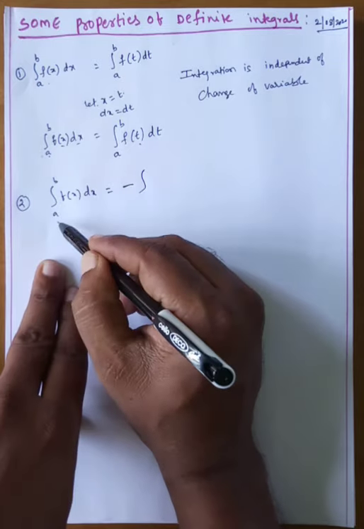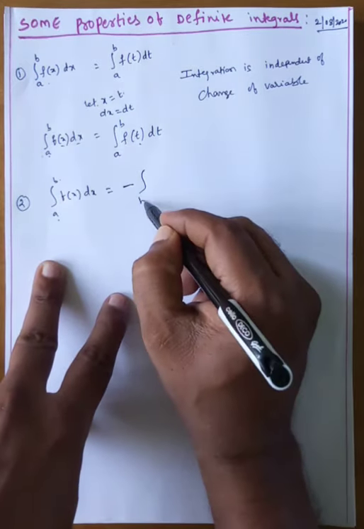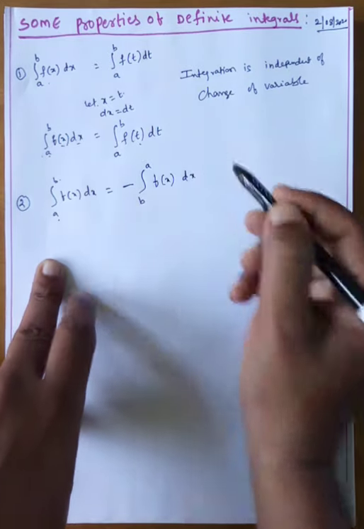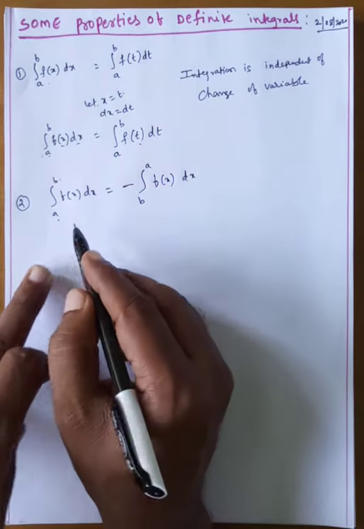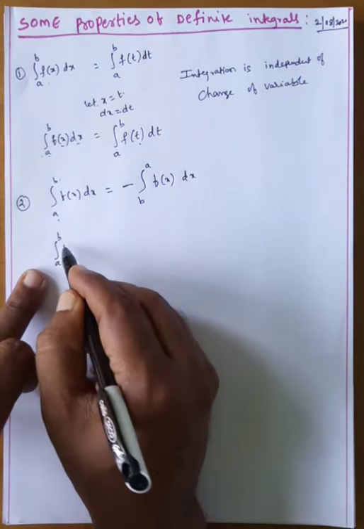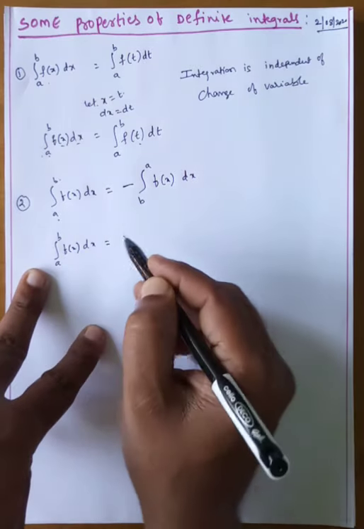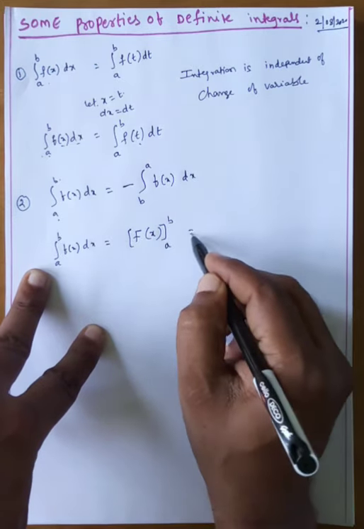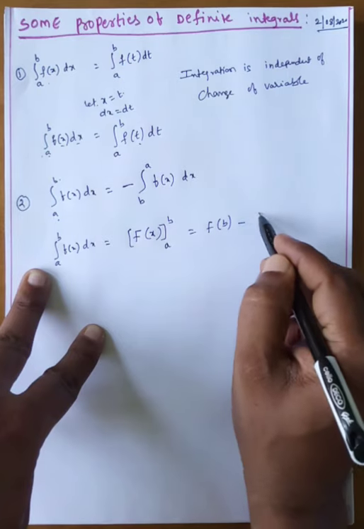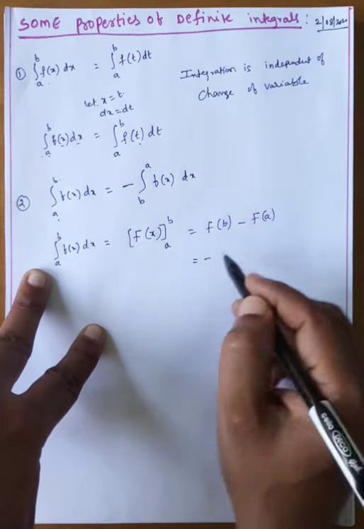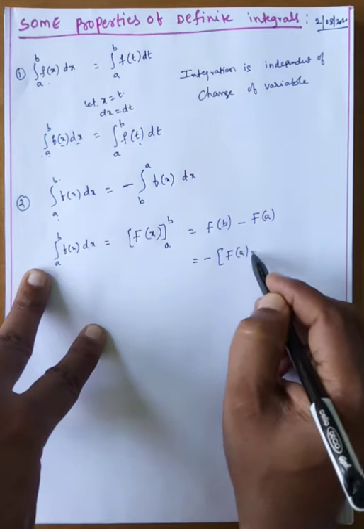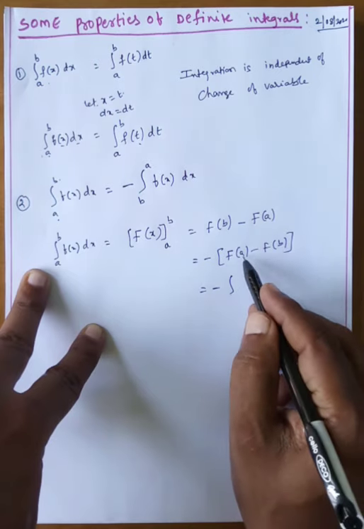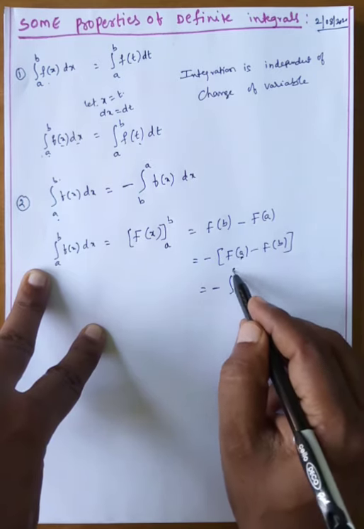Here the lower limit is a and the upper limit is b. If we change b to a, we write a minus: minus the integral of f of x dx. How? Observe the integral from a to b of f of x dx. Suppose the integral of f is capital F of x. Apply the limits a to b: upper limit F of b minus lower limit F of a. Taking minus common, it becomes minus, F of a minus F of b, where the first value must be the upper limit and then the lower.